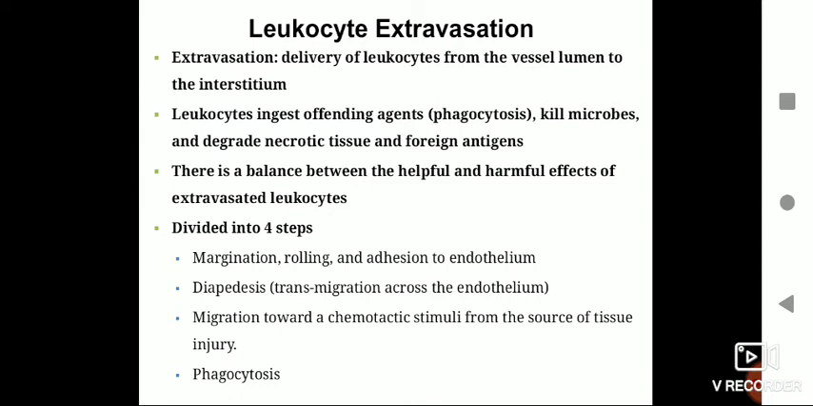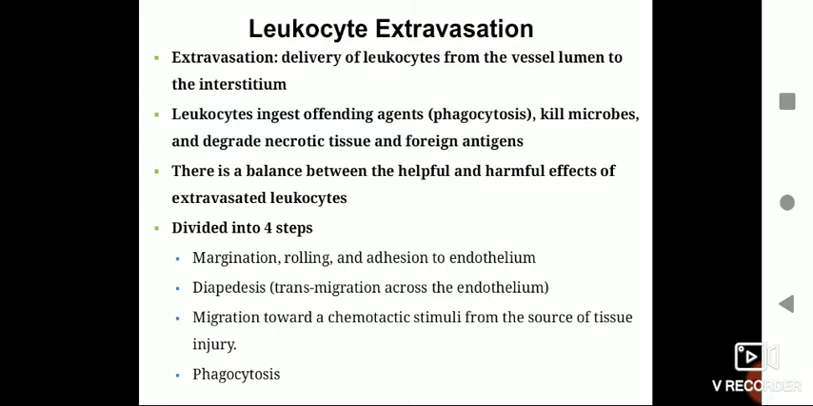The first step is margination, rolling and adhesion to the endothelium. Margination, rolling and adhesion means when the leukocytes which are present in the blood, they will go and attach themselves to the internal wall of the blood vessel. From there, next step, they will pass through the blood vessel, enter into the tissue. This is called as diapedesis or transmigration across the endothelium.